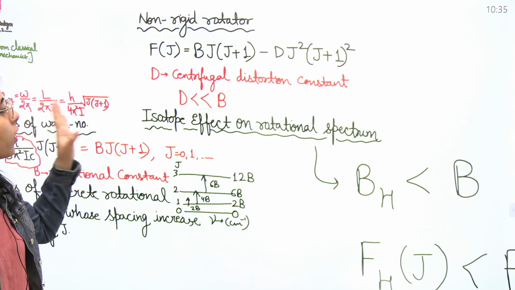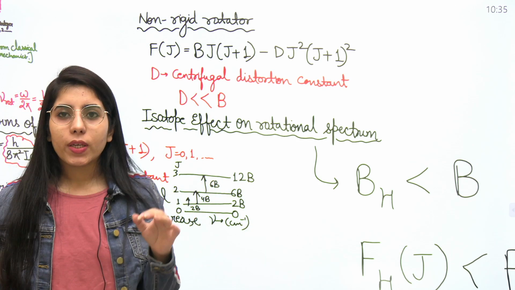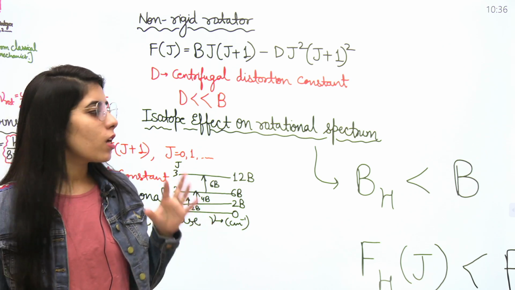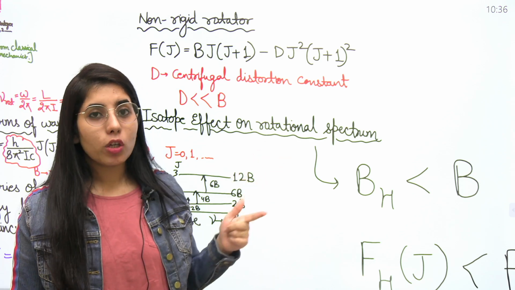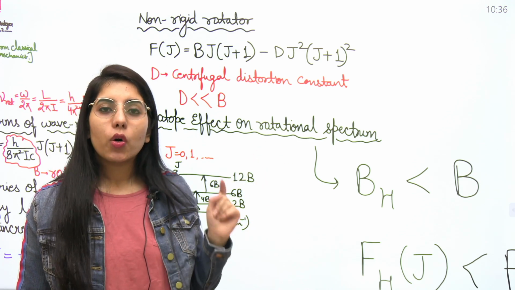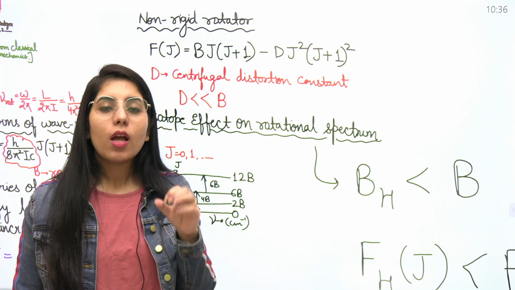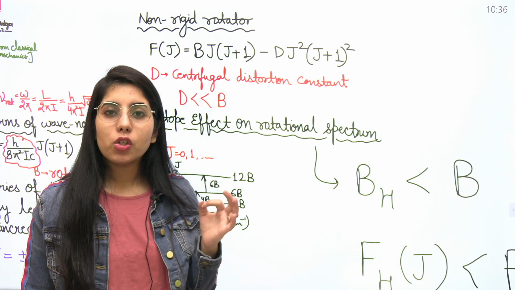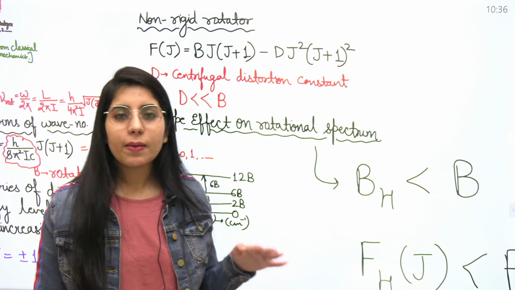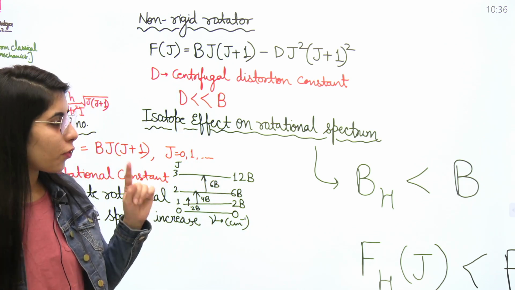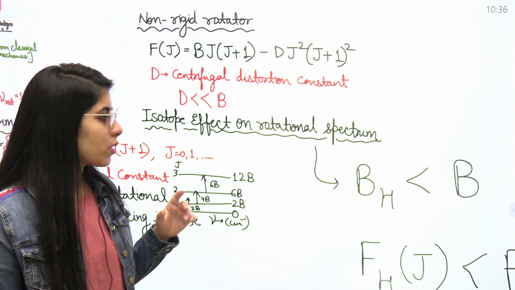Next point, if we are talking about the isotope effect in the rotational spectra case, so here let's say there is the rotational constant B that we have already considered. What is its value? You can check it out where we mentioned the energy in terms of wave number after dividing by hc in the rigid rotator case, from there you have got B, the rotational constant.